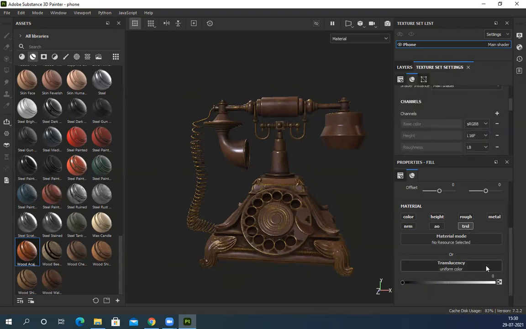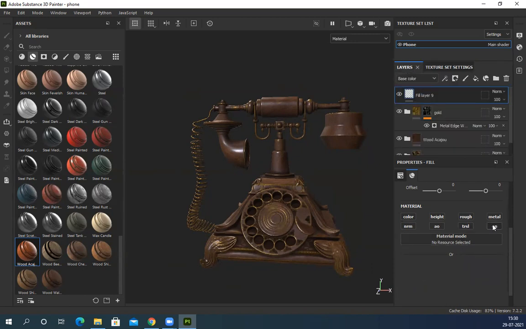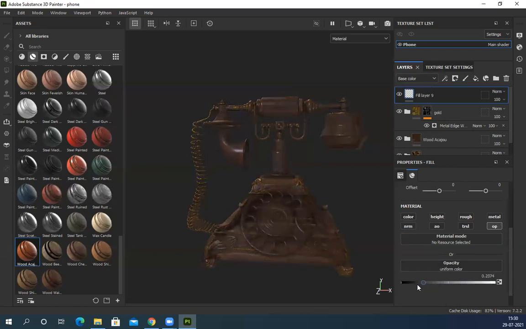Oh, this translucency won't work with this because this translucency is again for organic. So we need to create an opacity map for this. Click on this. Alt-click on the opacity. Everything is deactivated, only this thing is active. Now you can see it's entirely transparent.